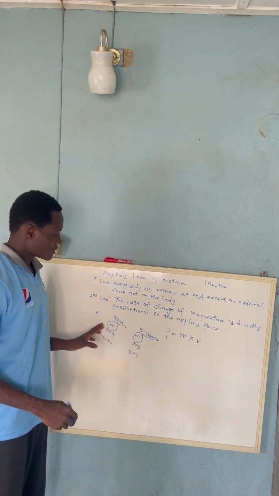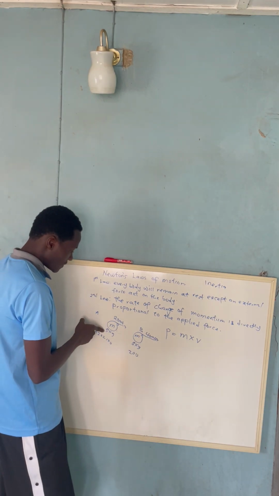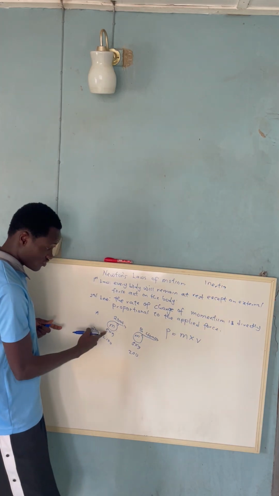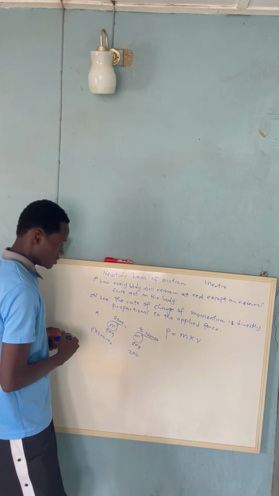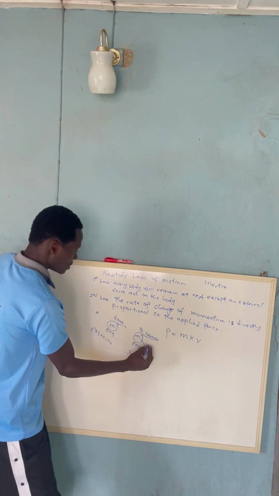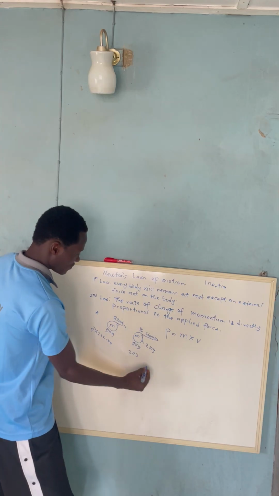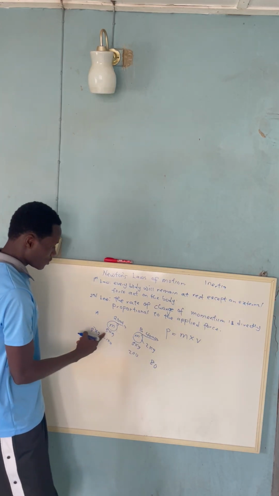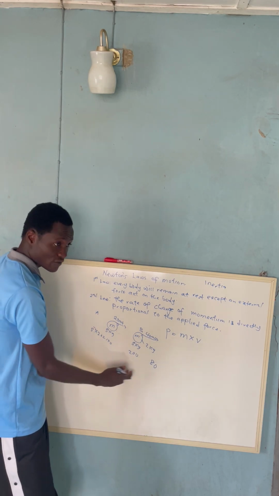If, let's consider for example, I assume that the mass of this one here is 5 kg, while the mass of this one here is 2 kg. If I consider this one, its mass will be 2 kg. What will be the momentum? The momentum will be 2 times 40, which is 80. But if you come here, it will now be 5 times 20, which is 100. 100 is not higher than 80.